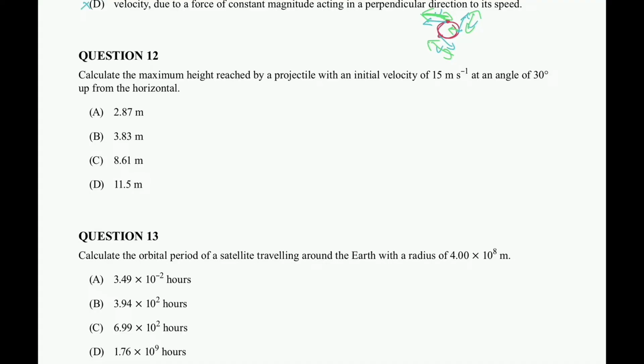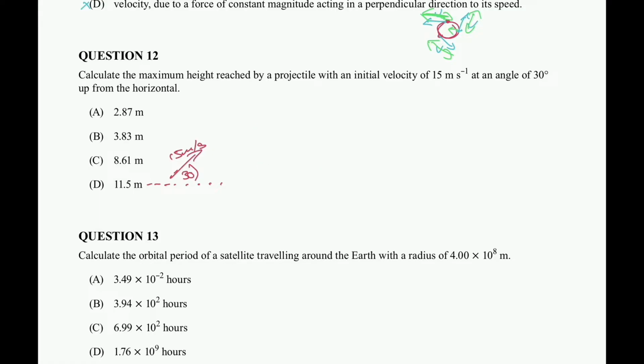So always draw the scenario. This is an MCQ question, so whatever solution you use doesn't matter because you're choosing the exact answer. There's no marks for working. First and foremost, the situation: 15 meters per second. I'm going to draw my horizontal in, and it's at 30 degrees. The projectile is going to follow a path like that, and we want to find out the maximum height, that point there.